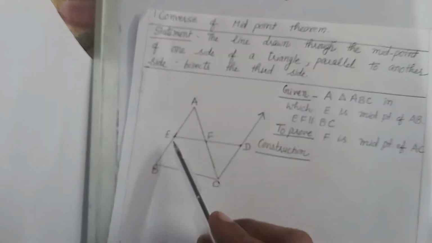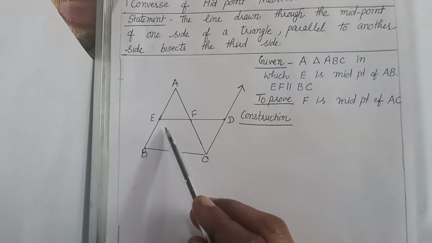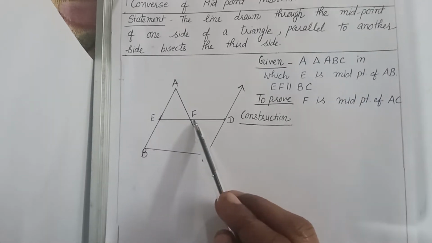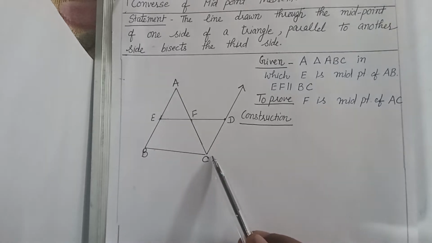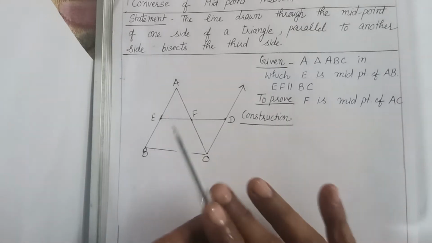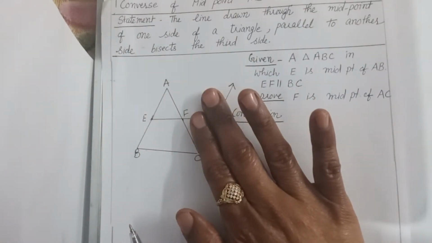A line is drawn in a triangle ABC. Here this is the midpoint of AB. Here a line EF is drawn which is parallel to BC. This is given. Here we need to prove F is the midpoint of AC. Only this one diagram has been given to us.